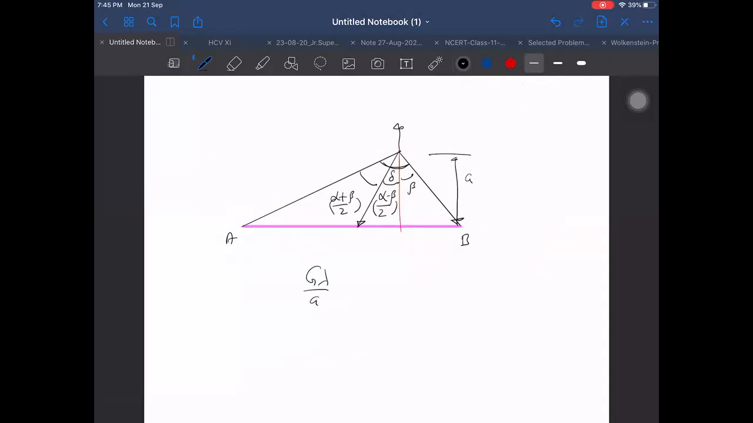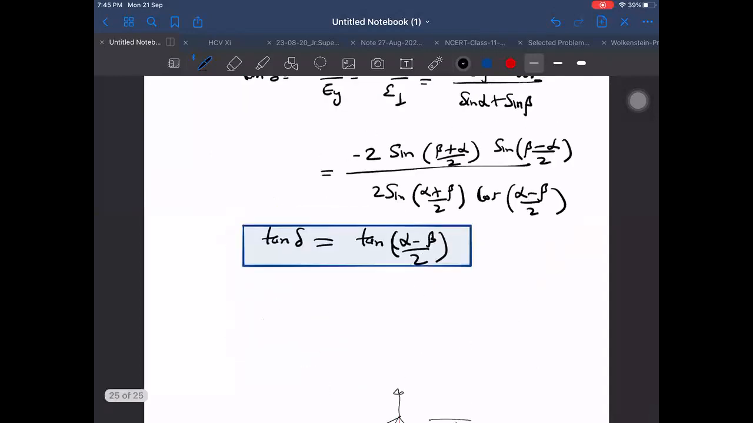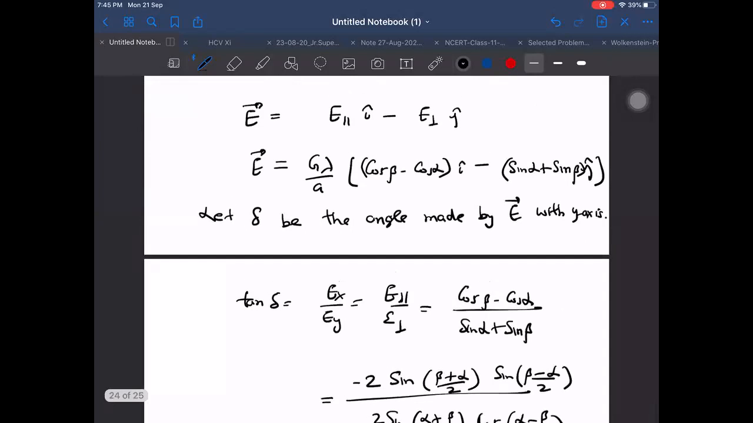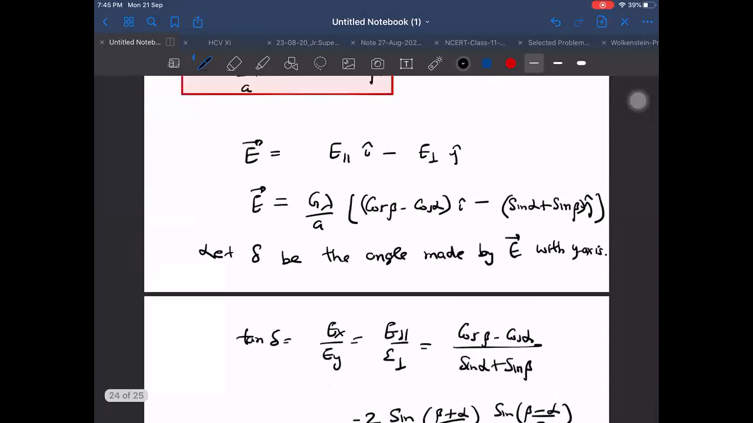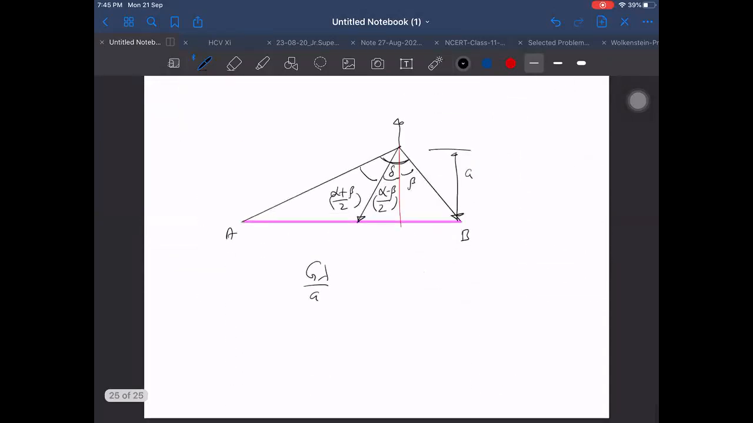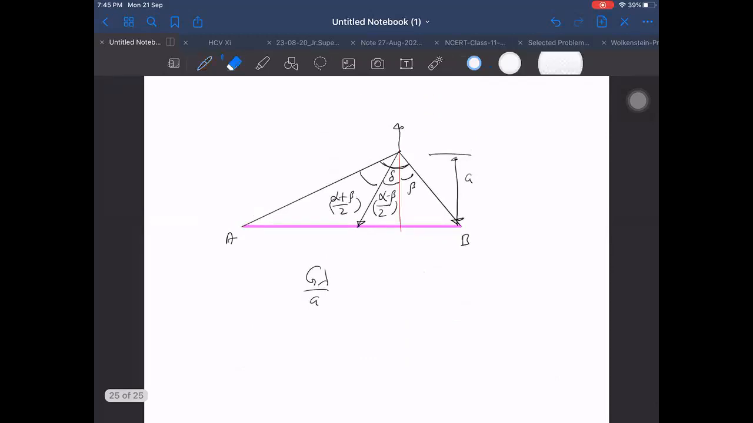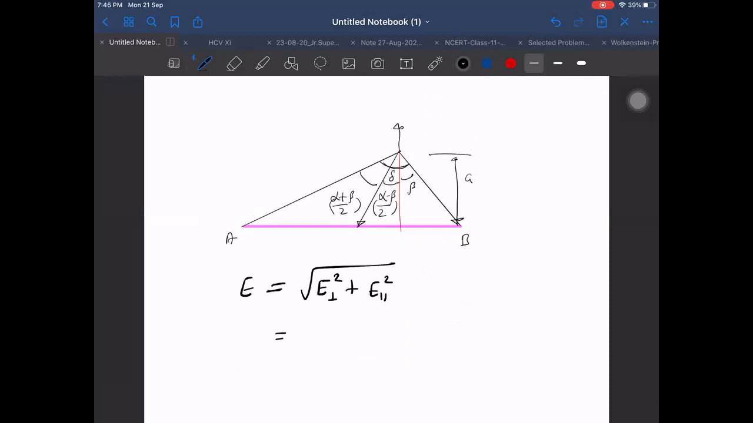So the formula was finally G lambda by A into cos beta minus cos alpha, minus i cap, plus sin alpha j cap, plus sin beta j cap. Now I want to find the net one. We just need to write it in vector form. I want the net also. Finding the net is simple only, because squaring it is easy. That's why I am doing it.